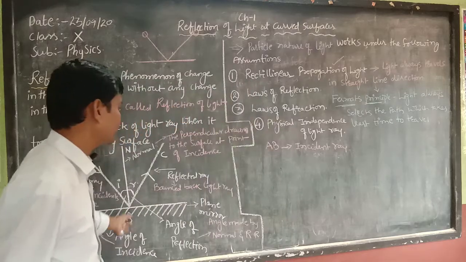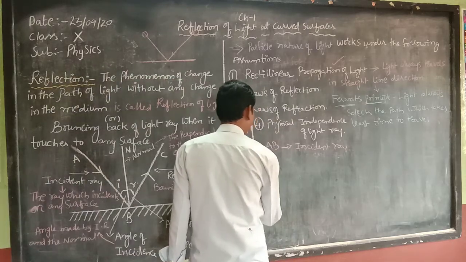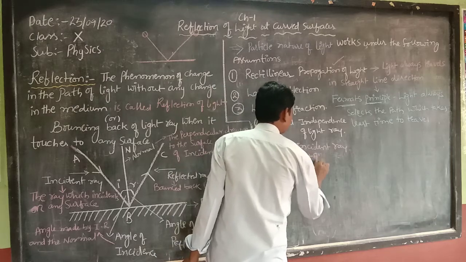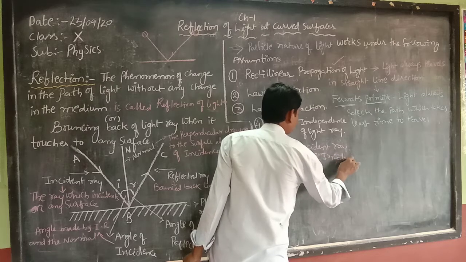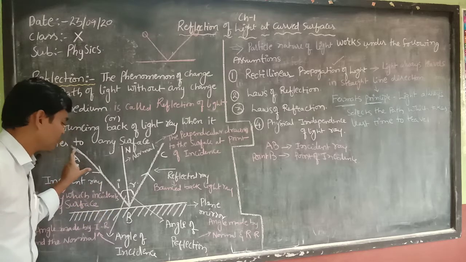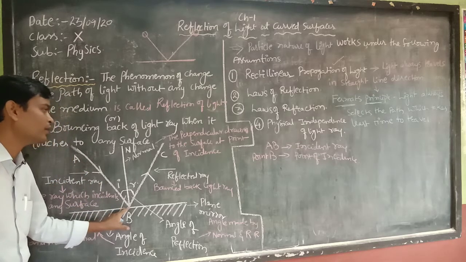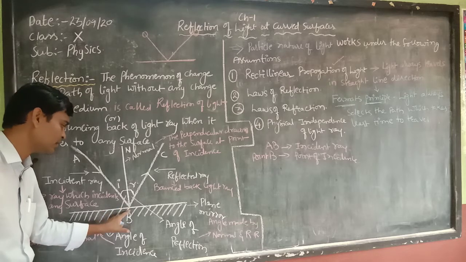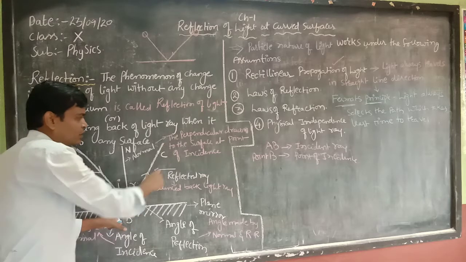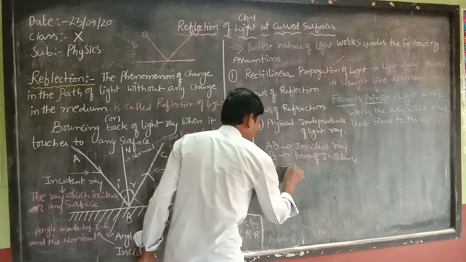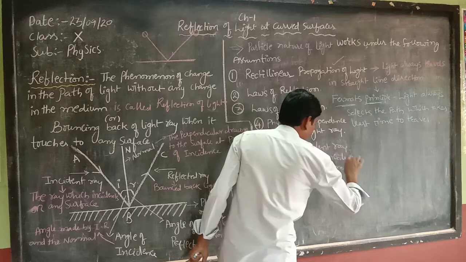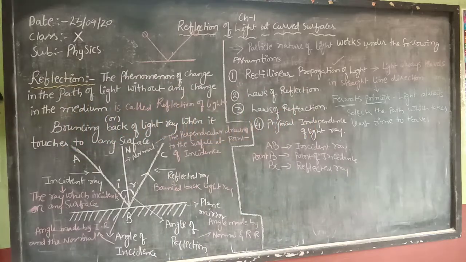Incident ray, and here the point is nothing but point B. Point B is the point of incidence. AB is the incident ray. When this incident ray touches the point of incidence on a plane mirror, it bounces back in the direction of BC. So here BC should be taken as the reflected ray.